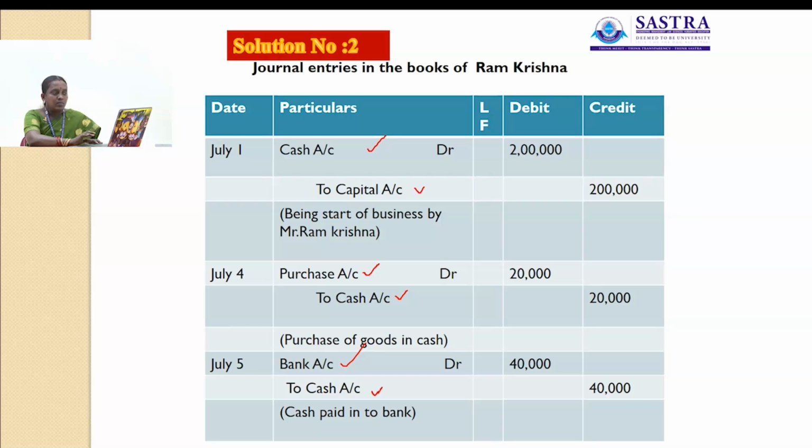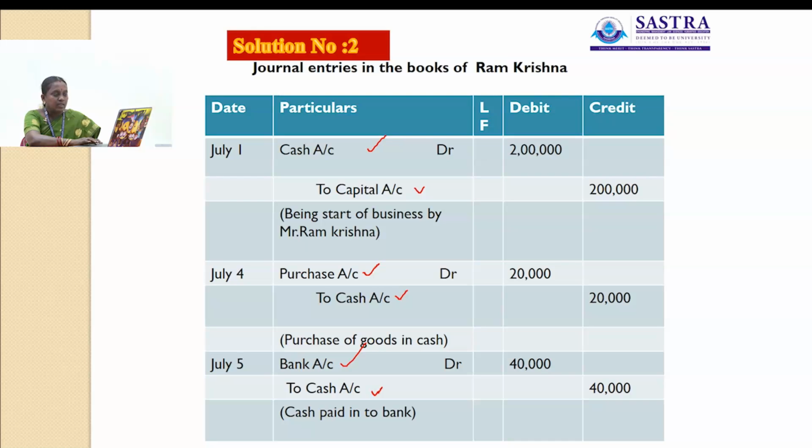So for cash account, first we have to apply the rule for real account. Here, debit what comes in, credit what goes out. Here cash comes into the business, so that account will be debited. So cash account debited, Ram Krishna capital account credited rupees 2 lakh. Then second transaction, July 4th, goods purchased in cash.